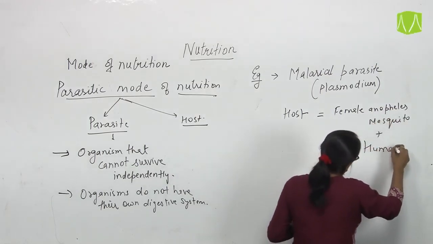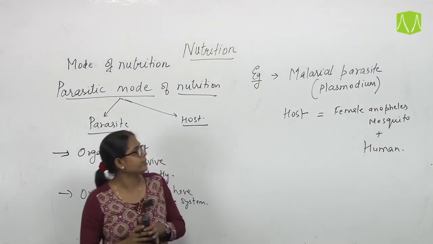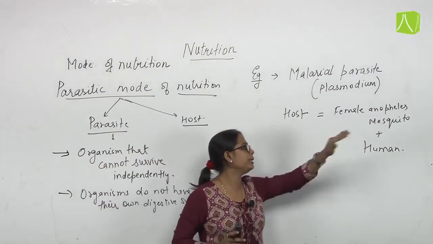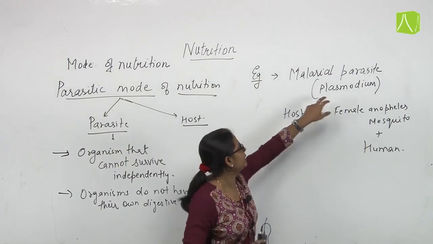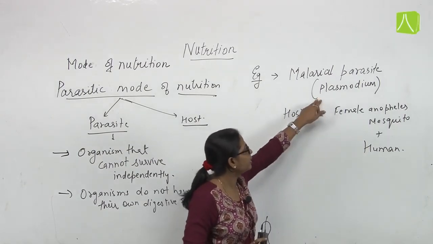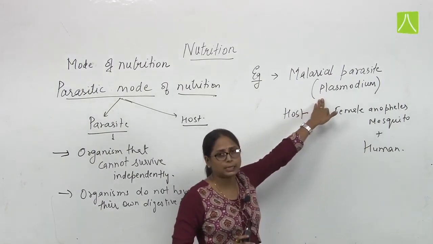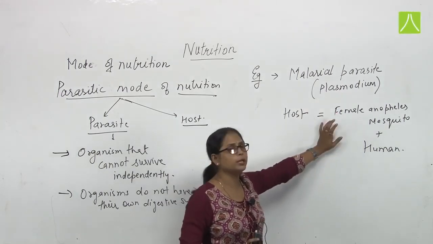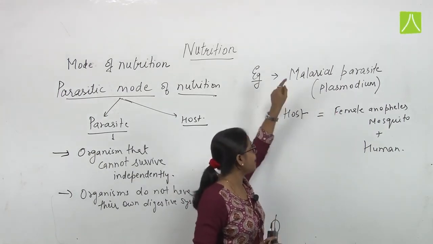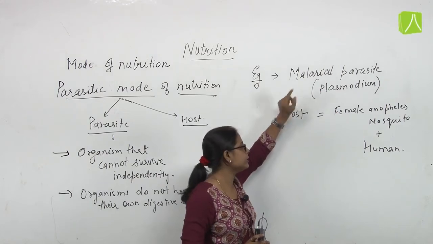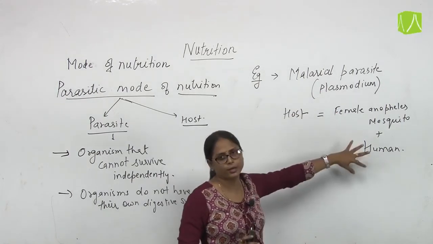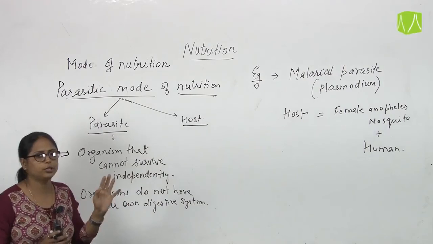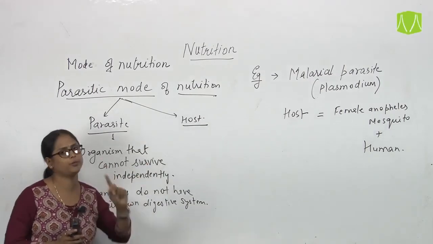It has two hosts. Half of its life cycle is completed in the female Anopheles and the other half in the human body. This malarial parasite cannot survive independently. Its life cycle is completed only by the two hosts, the female Anopheles and the human body. But because of this parasite, the human suffers from malaria. So no doubt, in the parasitic mode of nutrition the host body always gets harmed.